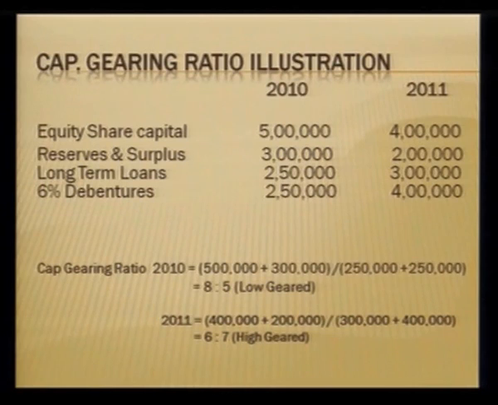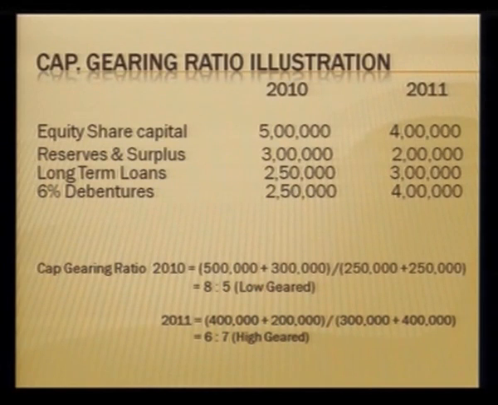Now coming back to the same illustration, the capital gearing ratio for 2010 would be your equity shareholders' fund, which is 5 lakh for equity plus the reserves and surpluses, divided by the fixed interest bearing funds, which in our case include the long term liabilities and debentures, and together they account for 5 lakhs. So 8 lakh divided by 5 lakh gives us 8:5. For 2011 we compute it in a similar manner, where 4 lakh plus 2 lakh accounts for the equity shareholders' fund, upon the fixed interest bearing funds, long term loans and debentures, of 7 lakh, and the ratio turns out to be 6:7.